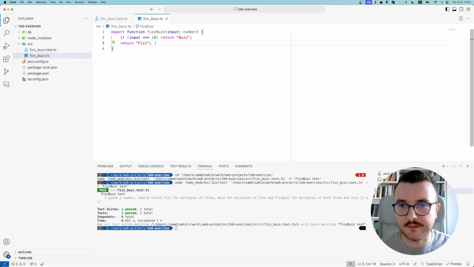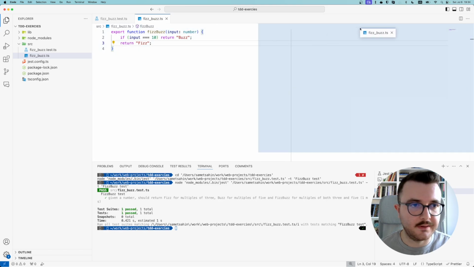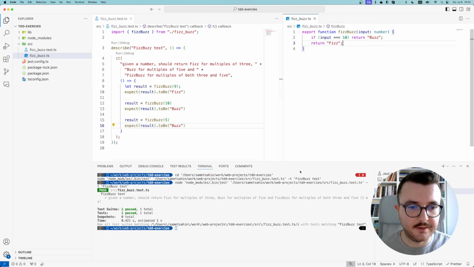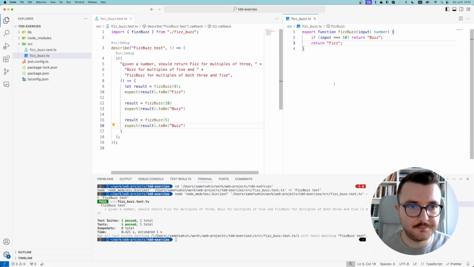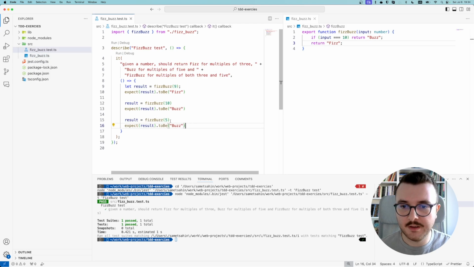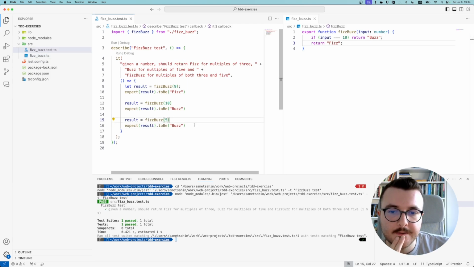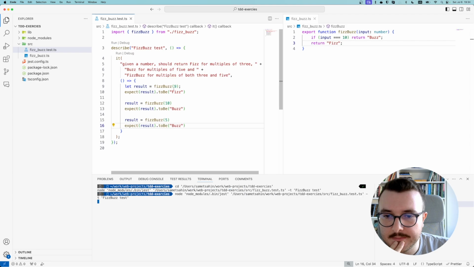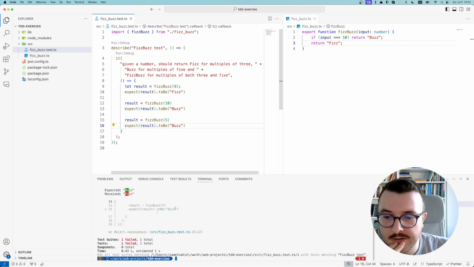By the way, I can open this here, and I think it should be more readable. Let's run it and see it's failing. If I provide 5, it returns fizz, but that's not what we want.